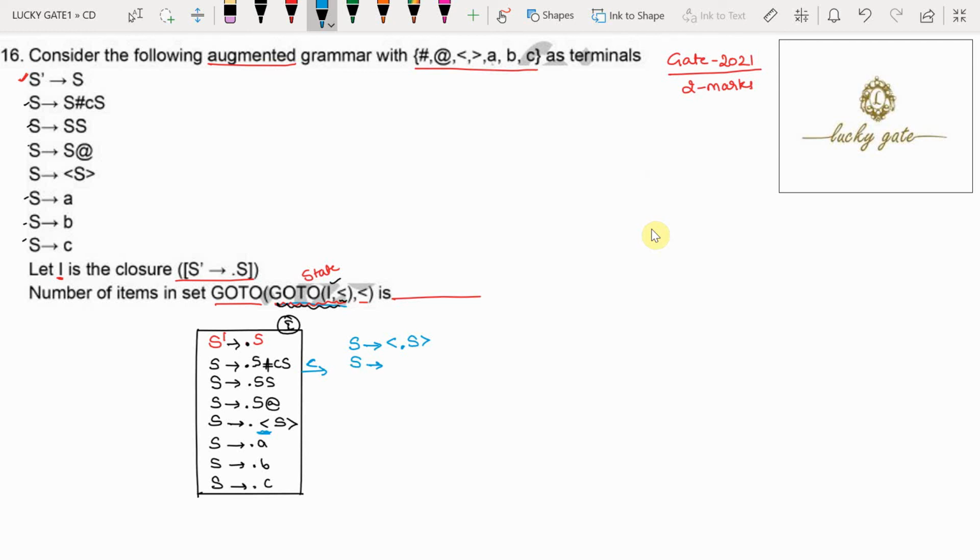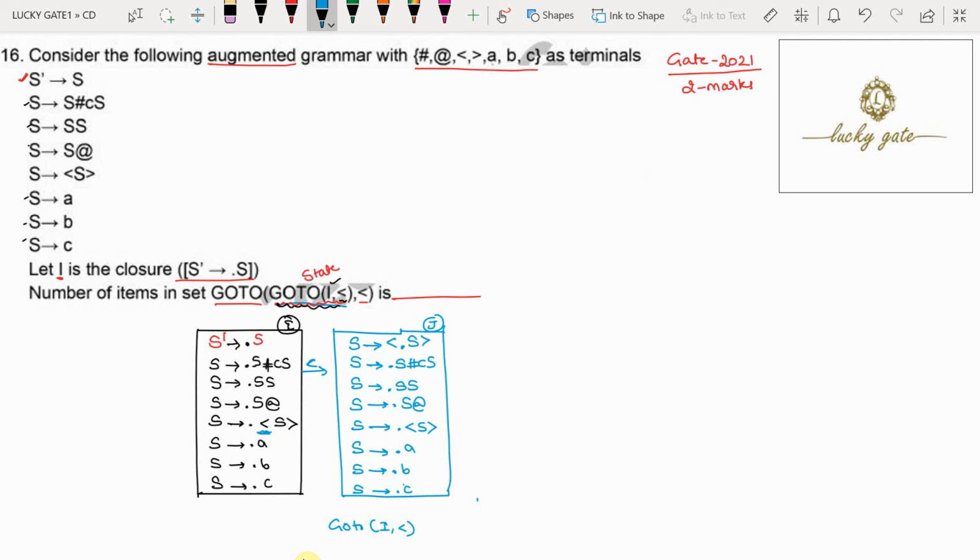Now it becomes S tends to dot S hash CS, the second production S tends to dot SS, then third production S tends to dot S at the rate, then fourth production S tends to dot lesser S close, and also we do have 3 other productions, that is S tends to dot a, dot b, and dot c. This is with respect to goto of I comma lesser. This is assumed to be a state J.